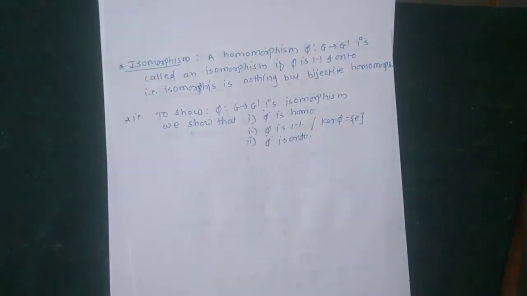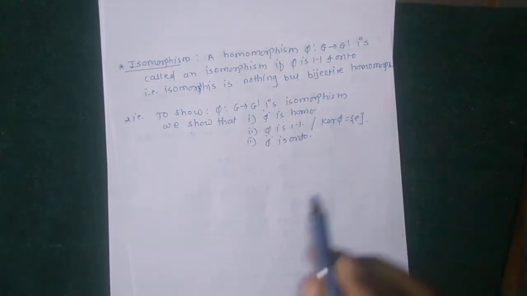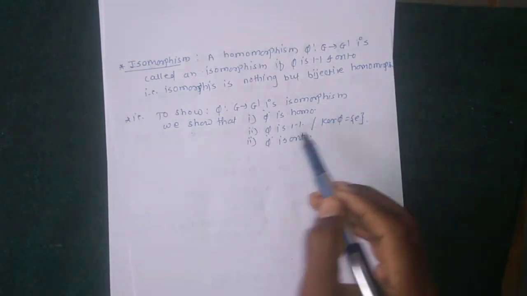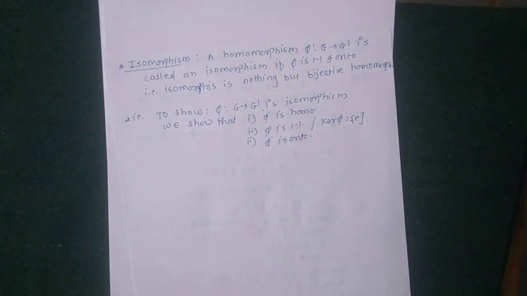Okay, so using these three conditions, if we satisfy the three conditions, then phi is an isomorphism.